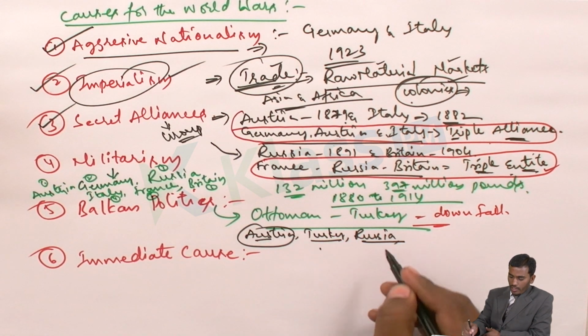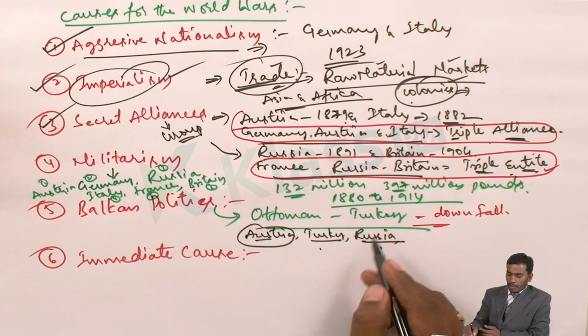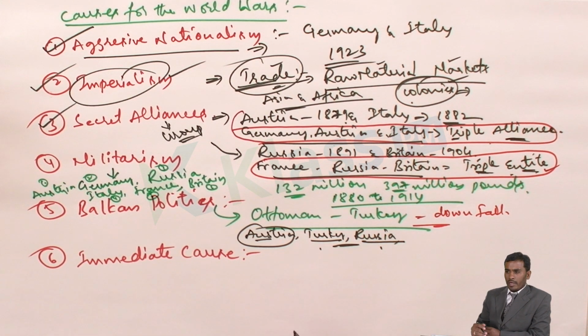As I said, Austria, Turkey and Russia were trying to dominate or capture the Balkan islands. At that particular time, they were trying to dominate the areas in and around the Black Sea as well as the Mediterranean Sea. So there was always a tense situation in those regions, always fights, and people were always in a problematic situation. Austria was trying to dominate the Bosnian islands and nearby areas, which were under their control, and wanted to establish a rule over there.